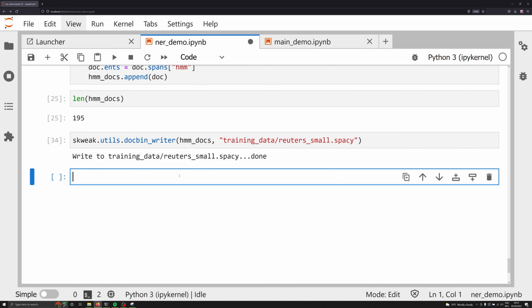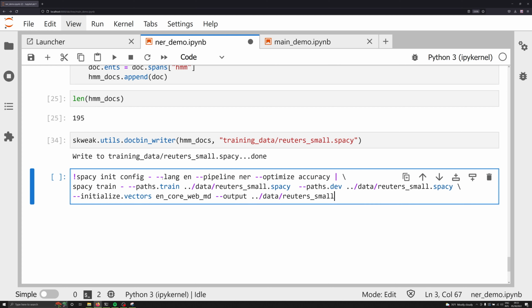At this stage, we can use the command line interface to train our own custom spaCy model. And so what I'm going to do is copy and paste from the Jupyter notebook that I provided for you, just because I don't want to write all of this out by hand, and I'm going to specify where it's located. In my case, it is located in training_data, Reuters small, and the output that I want to drop it in is again going to be in training_data, Reuters small.